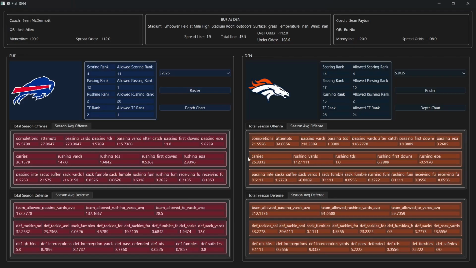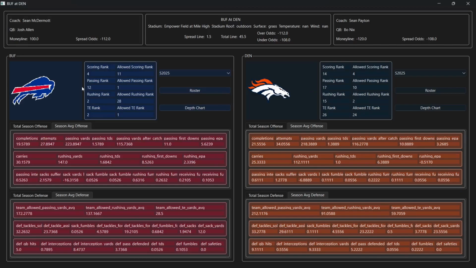Just comparing the teams and their rankings, you have a pretty even matchup across the board. Buffalo has a rushing rank of 2 against an allowed rushing rank of 2 for Denver, and then a passing rank of 12 for Buffalo against an allowed passing rank of 10, where Denver has just a slight advantage. However, Denver falls short with a passing rank of 17 going against Buffalo's allowed passing rank of 1, but they make up for it with their rushing rank of 15 against an allowed rushing rank of 28. So it seems like Denver should really lean on rushing the ball a whole bunch in this game and not rely on the passing game as much.